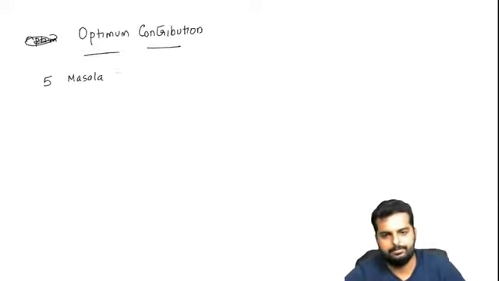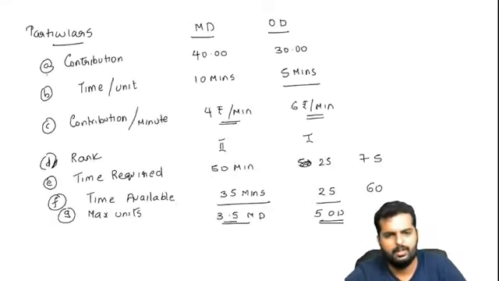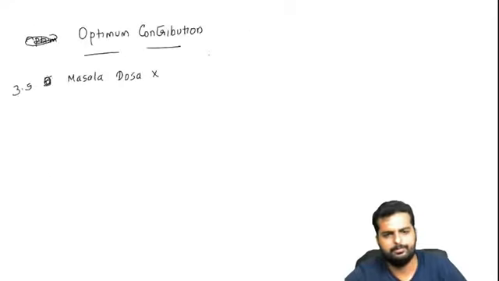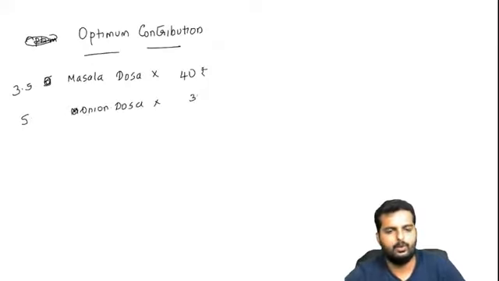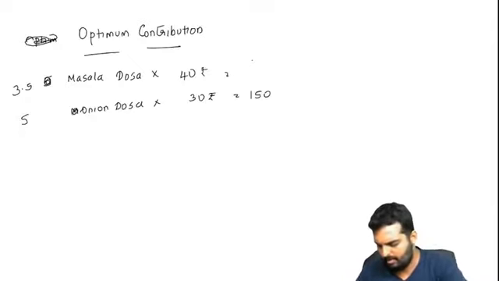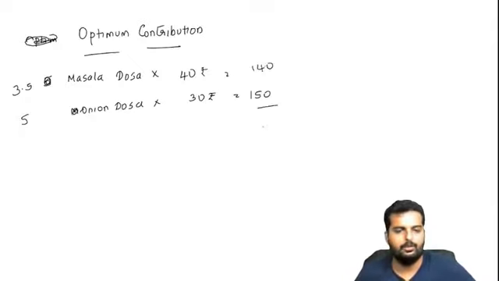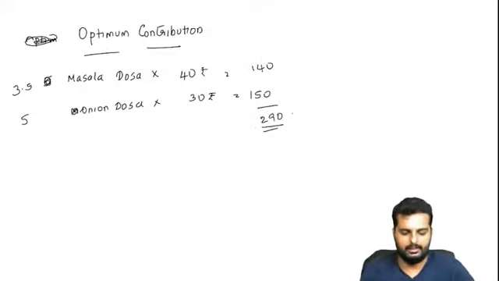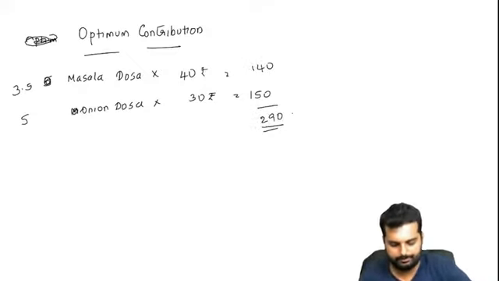5 masala dosa into, not 5, yeah, how many masala dosas are we making? 3.5 masala dosa into, what is the contribution of masala dosa? Is it 40 rupees? 5 onion dosa into 30 rupees. So here I am getting 150. Here I am getting, how much is 40 into 3.5? That is 140. So I get the total as how much? 290. Can you write down till here in your books now?